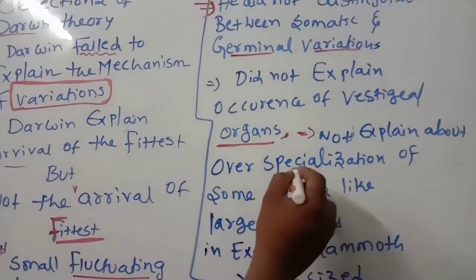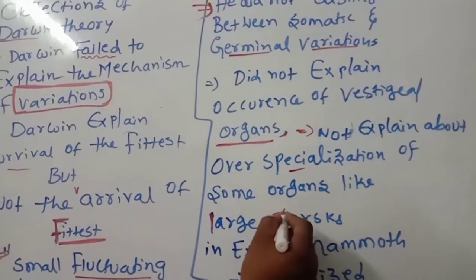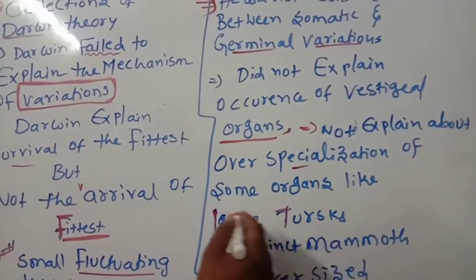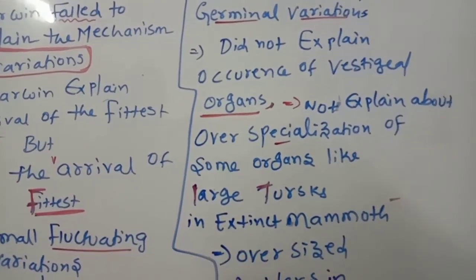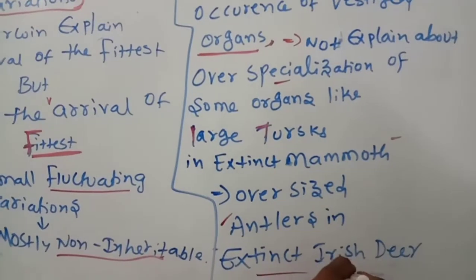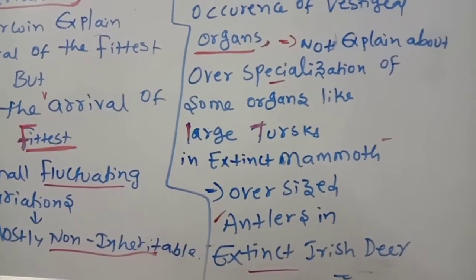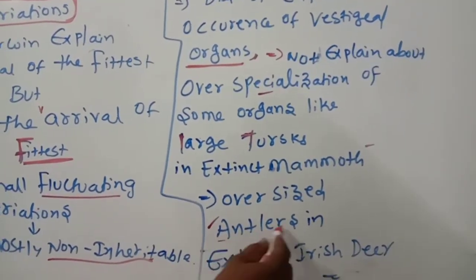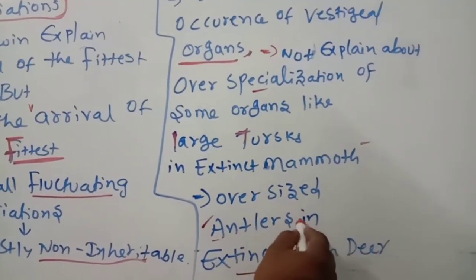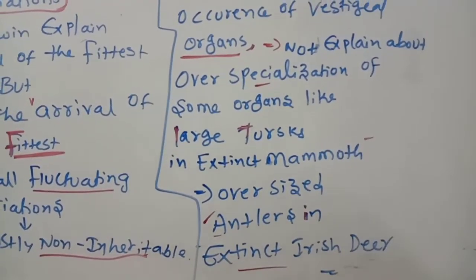What is the reason for the specialty of these particular organs, like the large tusks in the extinct mammoth and the oversized antlers in the extinct Irish deer? What is the importance of the tusks and the antlers? He did not give explanation.